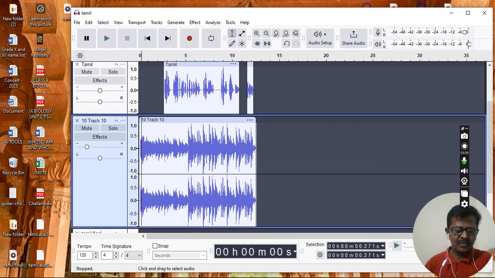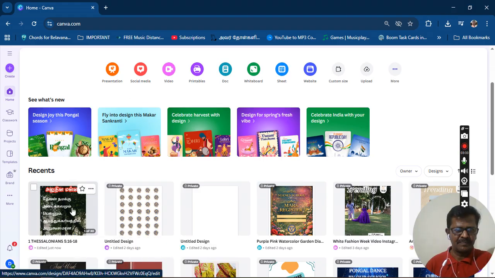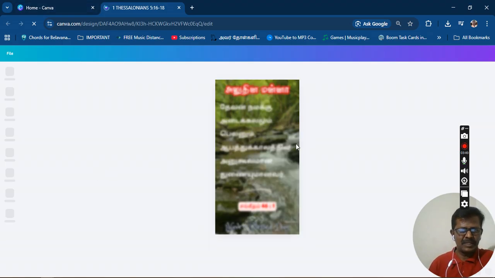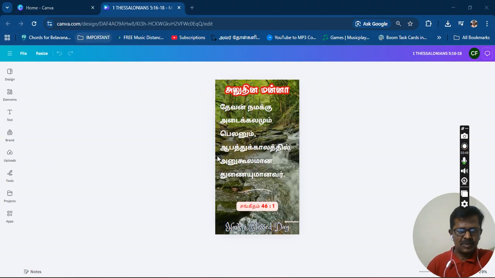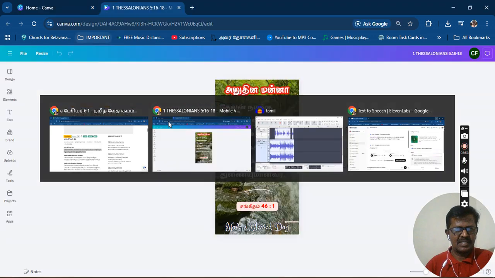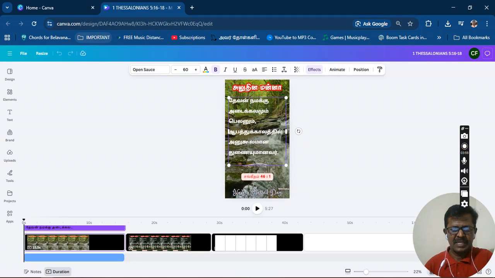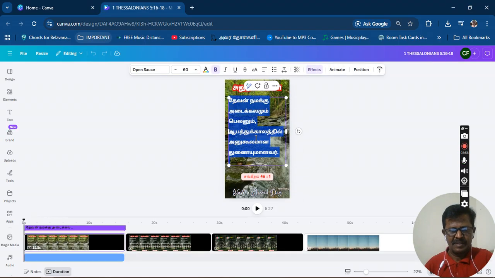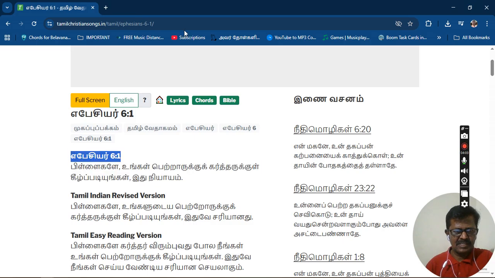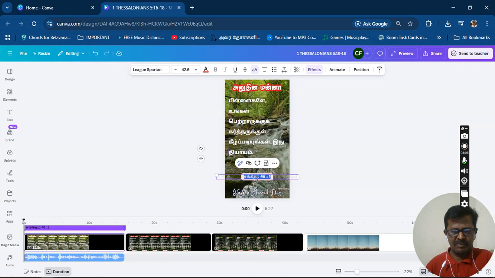And the next I go for Canva. Canva is the best software for video editing, and in the Canva, once I open, I already have a preset of what I had created already. So you can see this. Okay, now what I do is I go from here, I copy the verse. So I'll take this verse and then I'll just paste it over in the Canva. The verse is done. Now the chapter and verse, everything is easy for us, we'll be doing it.